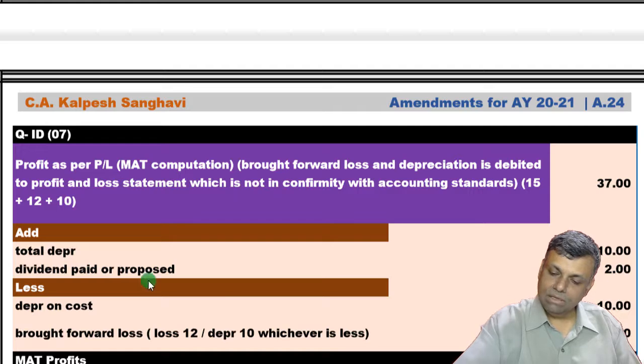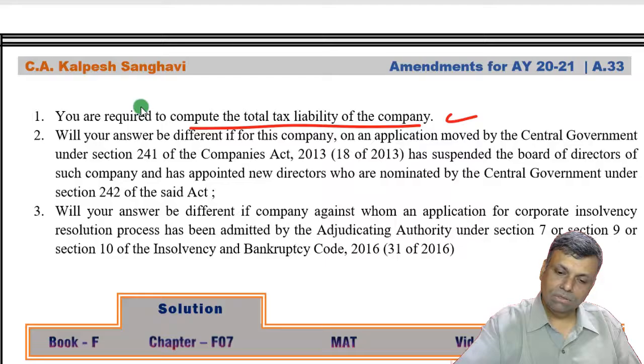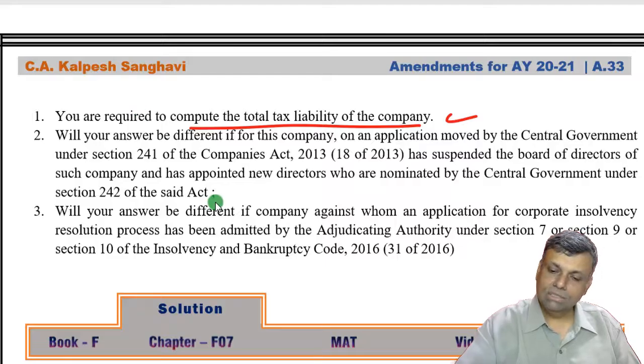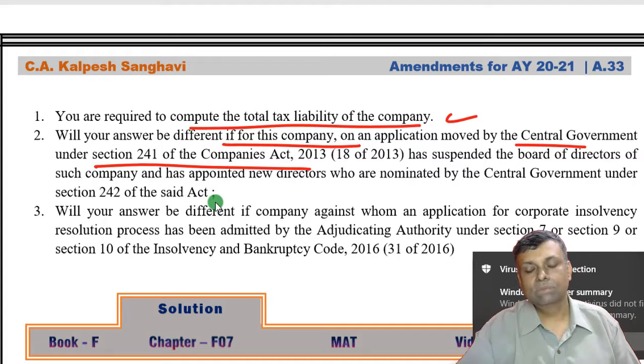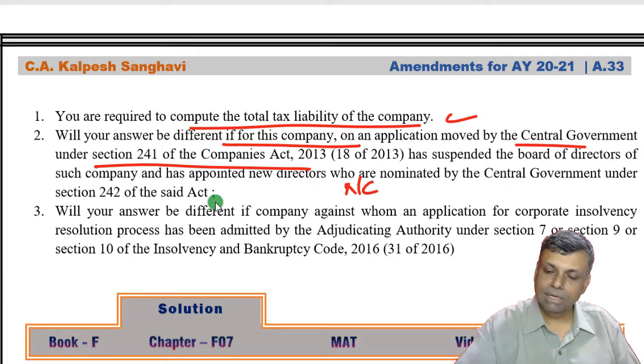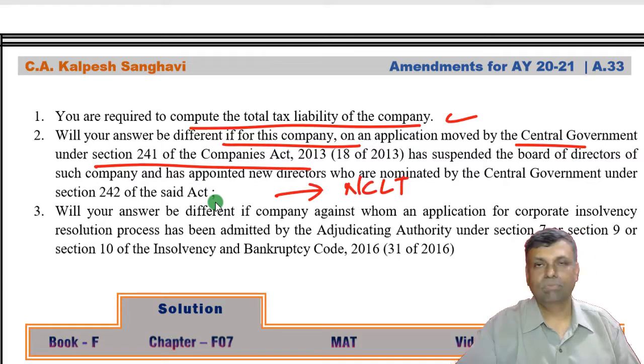Now what does this particular question further say? Will your answer be different if an application is moved by the central government for this company under section 241? That means this is a company covered by NCLT. Is that clear?